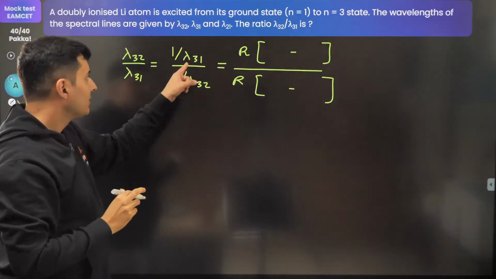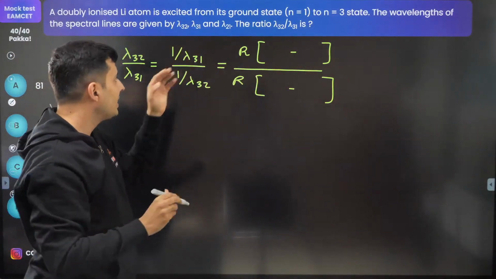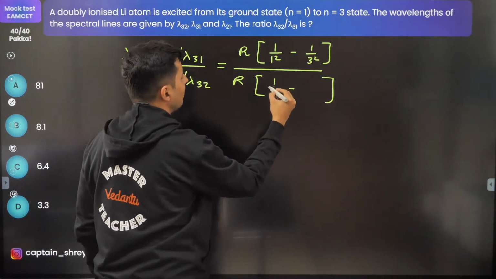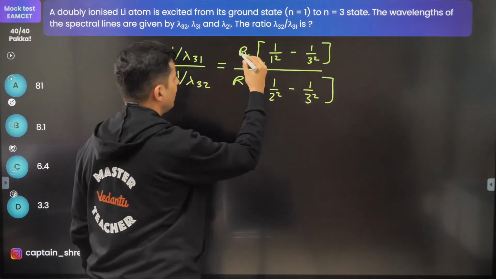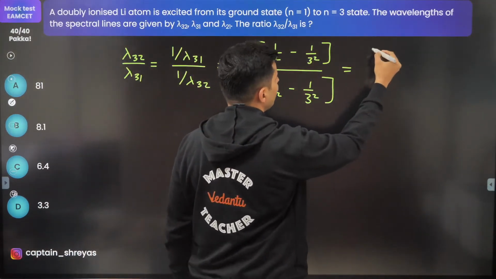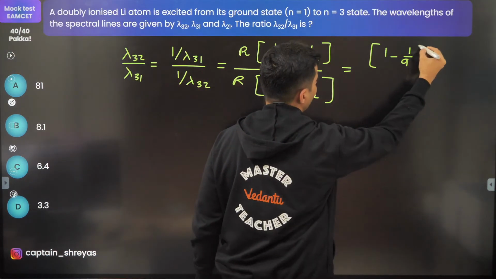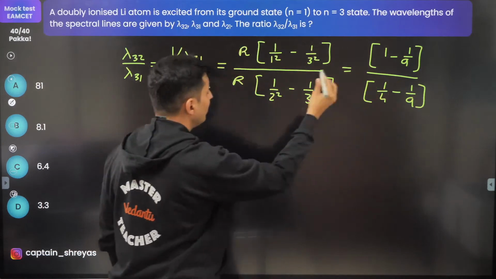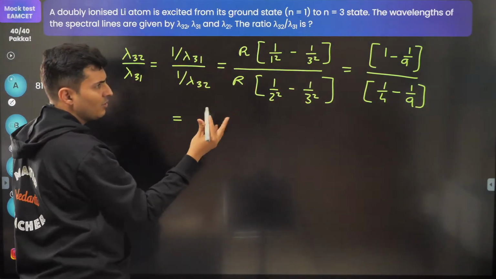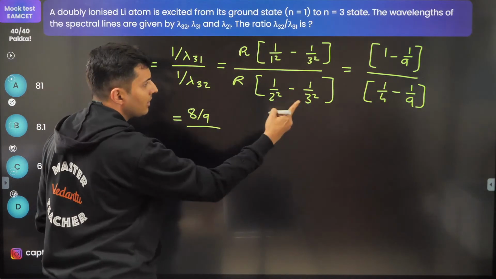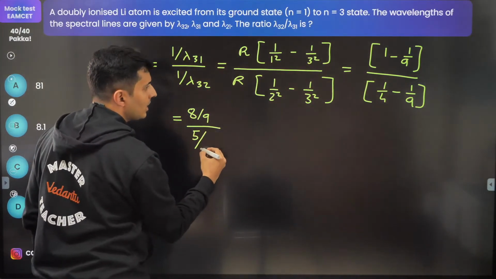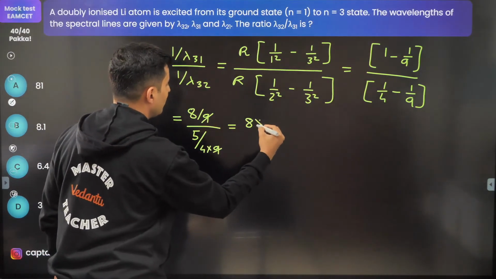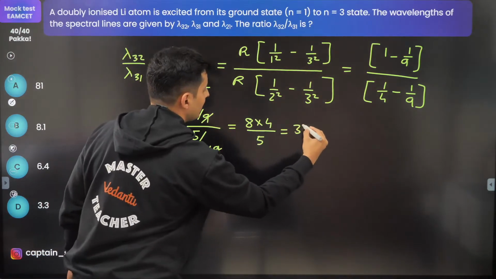Now what are those things? n1 and n2 will be 3 and 1. So bigger number first, and then the smaller number. Here, bigger number, which is 1 by 2 square first, and then the smaller number. R cancels. So this will be nothing but 1 minus 1 by 9 divided by 1 by 4 minus 1 by 9. 1 minus 1 by 9 is 8 by 9. Here it will be 9 minus 4, which is 5 by 4 into 9. 9 cancels. So this will become 8 into 4 divided by 5, which is 32 by 5.